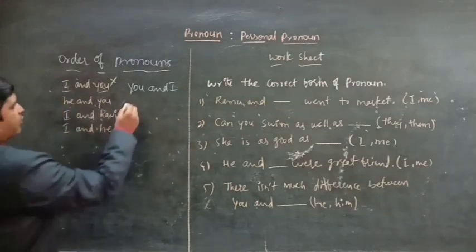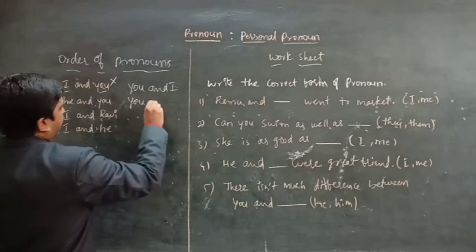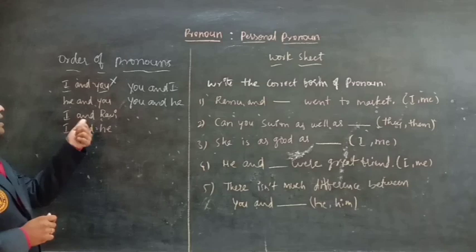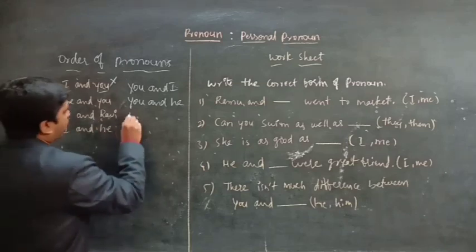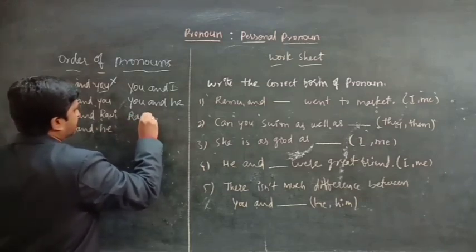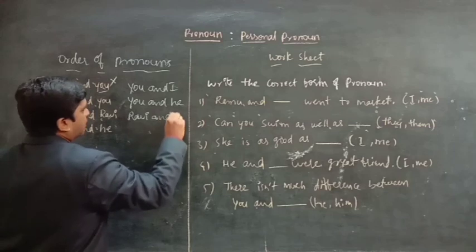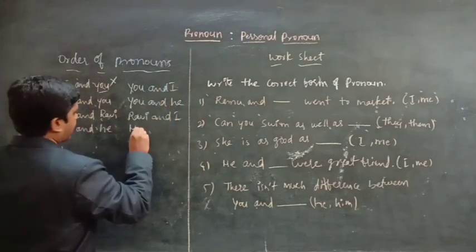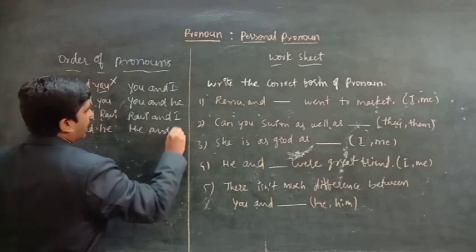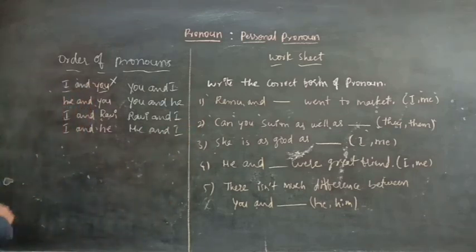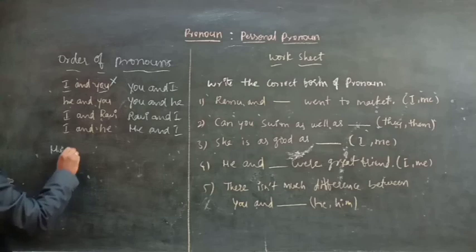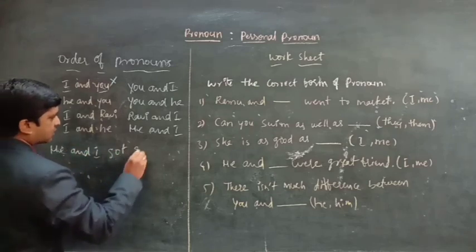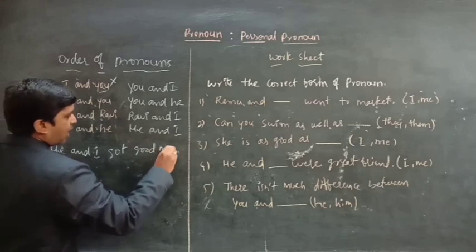I and Ravi: always give preference to other persons over I. In the same way, he and I. Let's see the example: he and I got good marks.